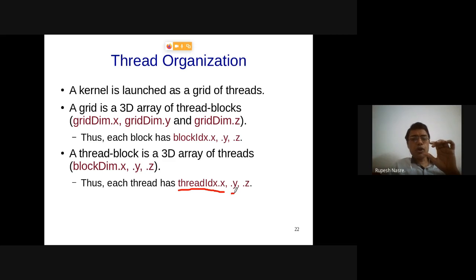There are also .y and .z, which we didn't worry about, but those are also going to be formed. These threads together are going to be grouped into a block or a thread block, and multiple thread blocks are part of the grid. So there is this hierarchy: grid, thread blocks, and threads, and we are going to study each of that.